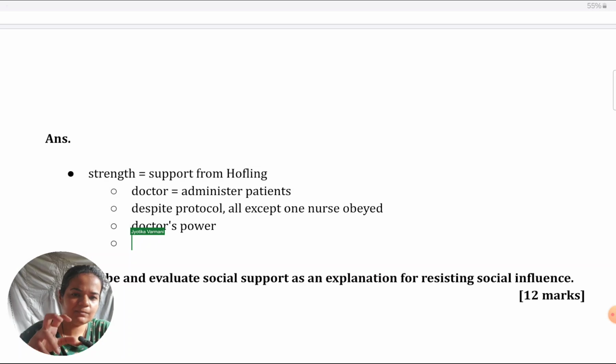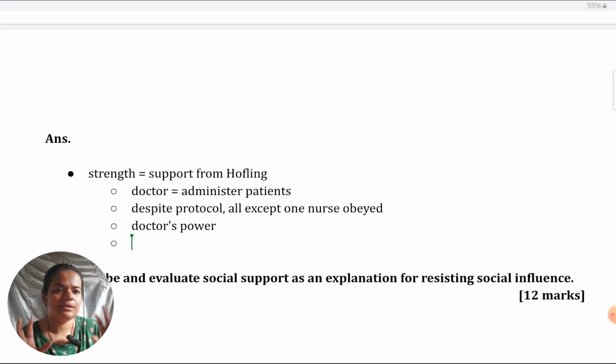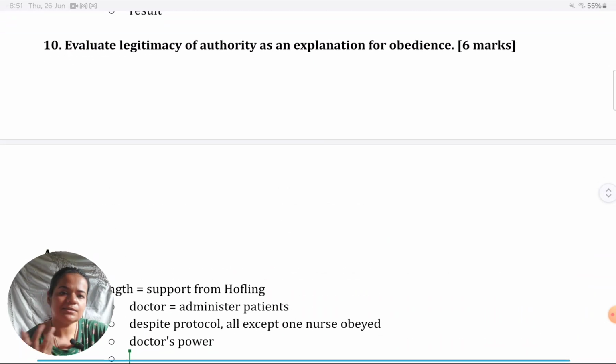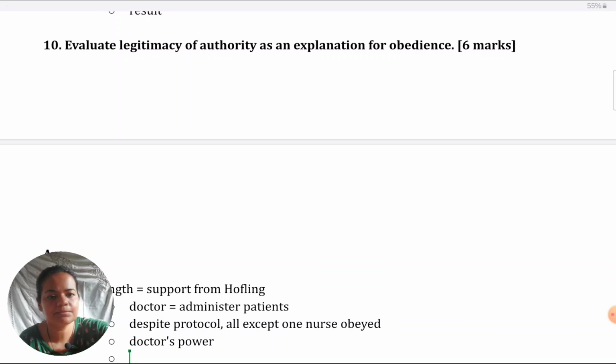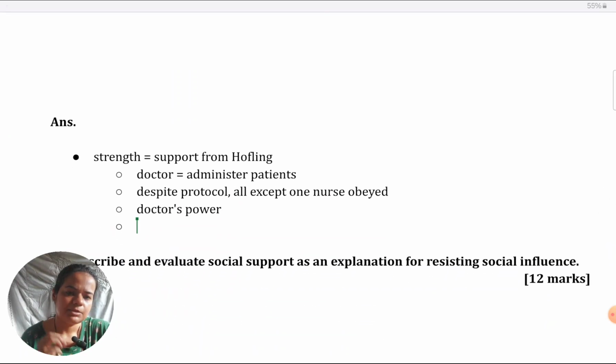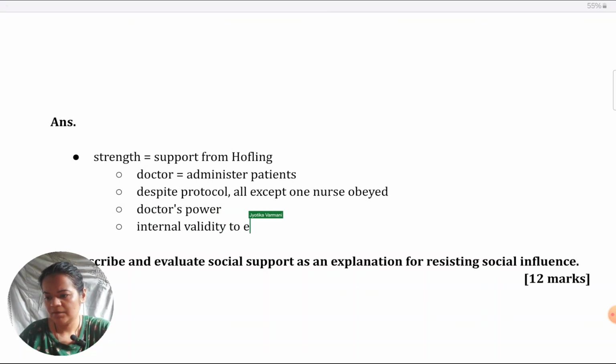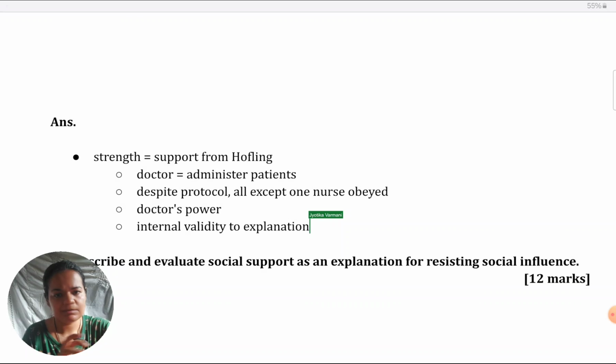Always link back. I've really emphasized this in the first part and my other videos as well. To get into that high rubric, the L of the PEEL, linking back, is very important. Don't just describe the study and leave it. Oh, this was the study, this was found. So what? How does it link to the question being asked? What does it have to do with legitimacy of authority as an explanation? It makes the explanation credible, or it gives it internal validity. Because there's a study which is showing that this is not just a theory or a supposition, it is actually something that is found in the real world, like in an actual hospital. Okay, so do explain it that way.